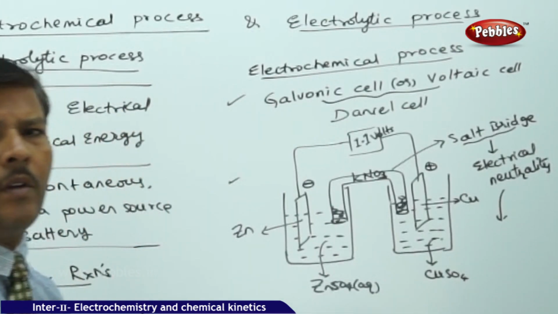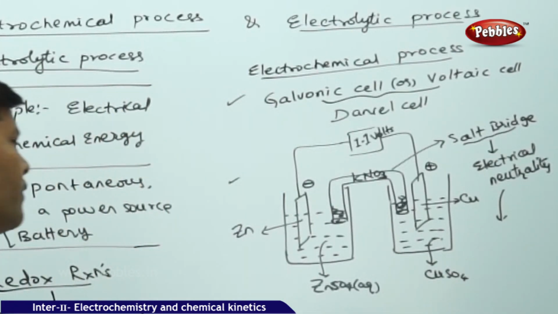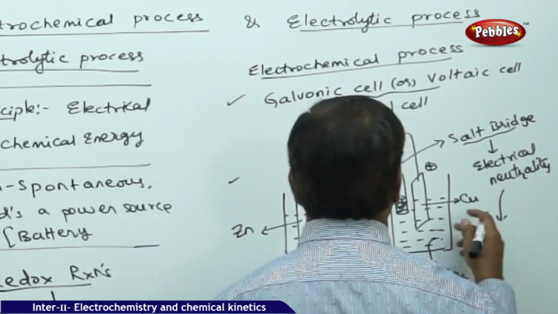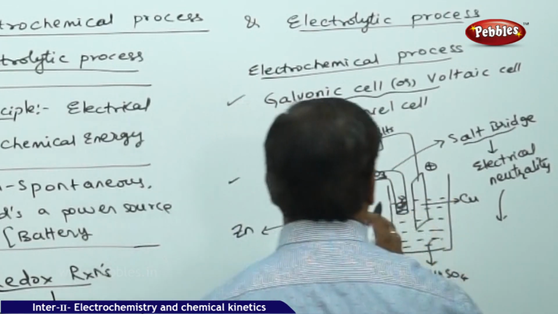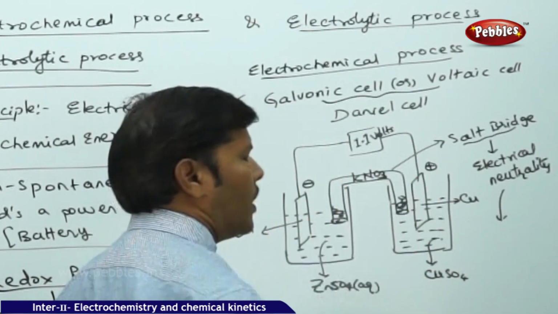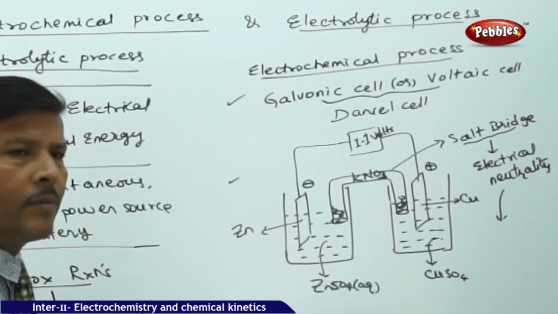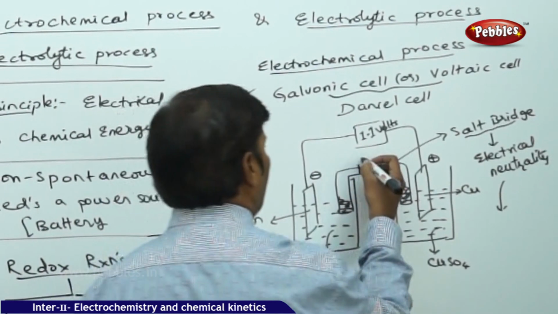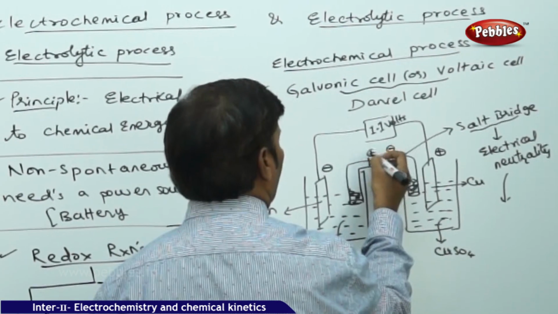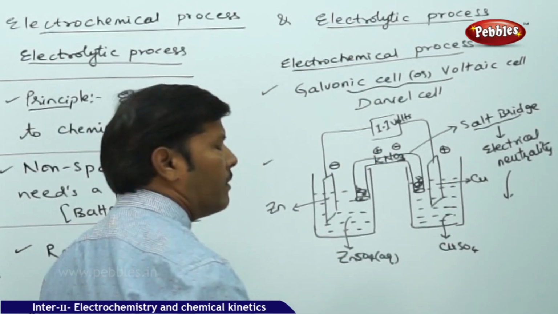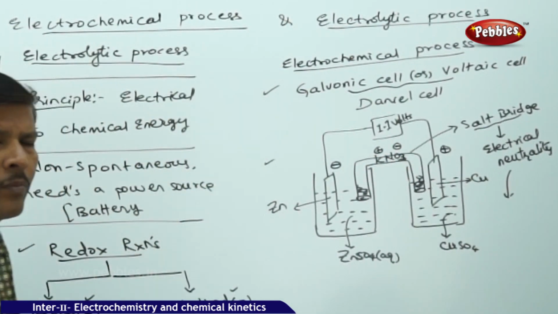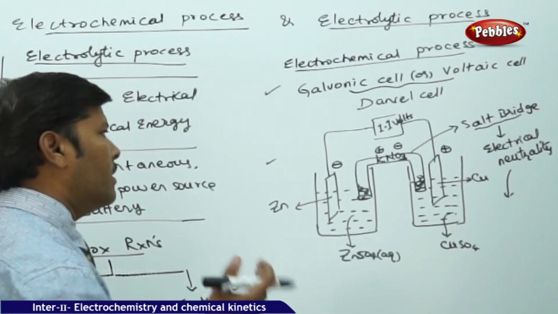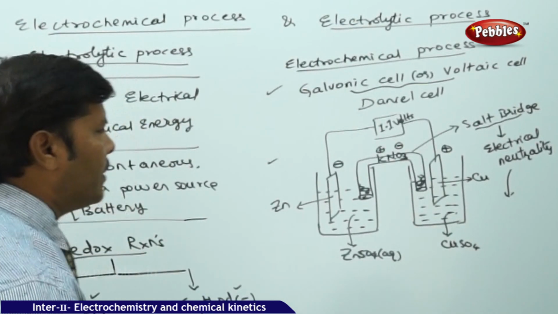It prevents the migration of ions, but whenever there are excess charges, they are neutralized by the movement of K plus ions and nitrate ions. They move in opposite directions whenever there is an excess of ions in either half cell. That is the main purpose of introducing a salt bridge.